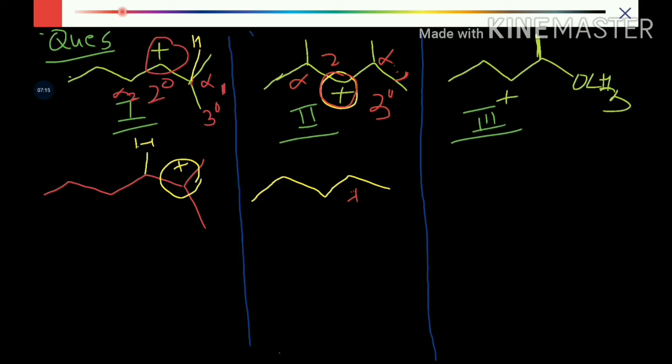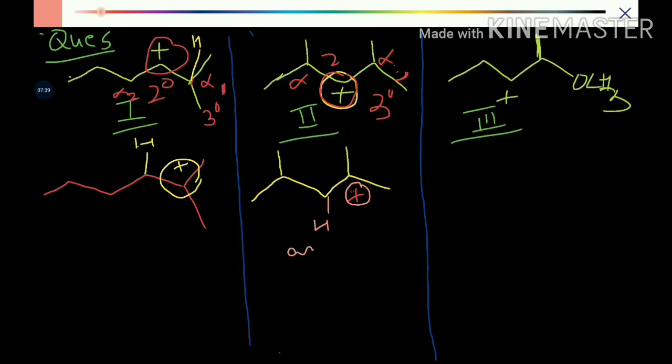So the carbocation shifting to one alpha makes the carbocation tertiary. There was one carbon over here and one carbon over here. The carbocation has shifted to the alpha position, and the hydrogen has shifted to the position where there was the carbocation, and the left hand side is the same.